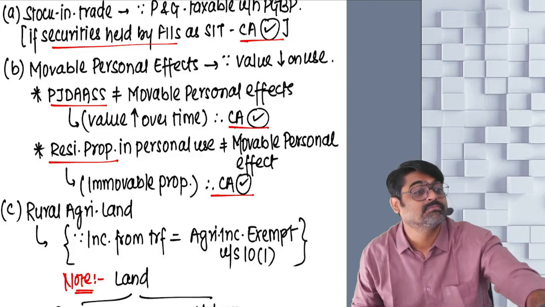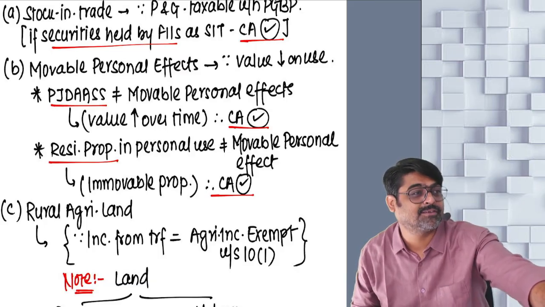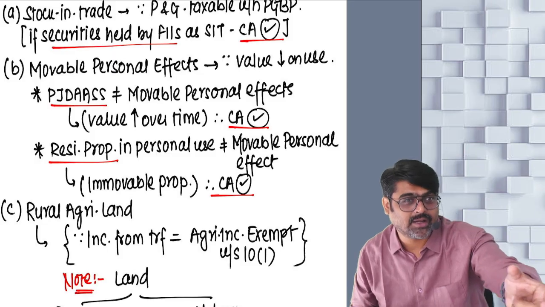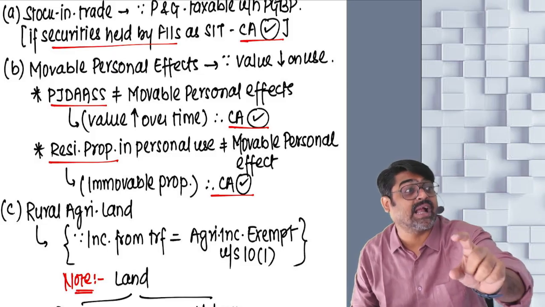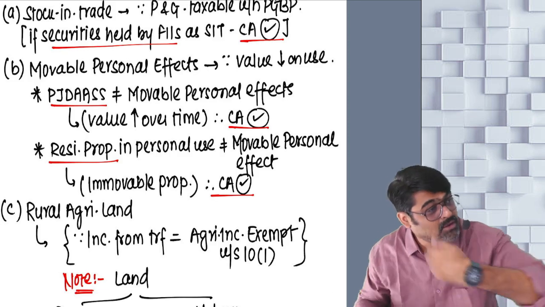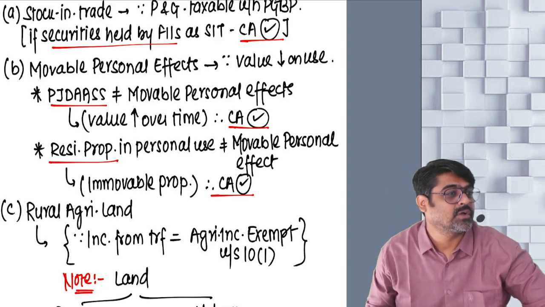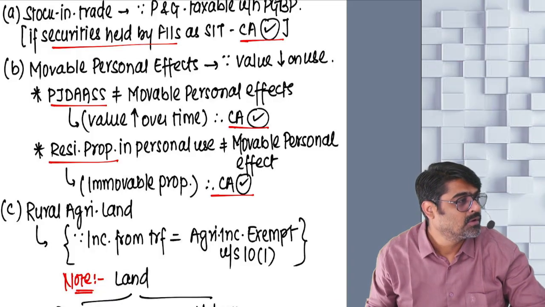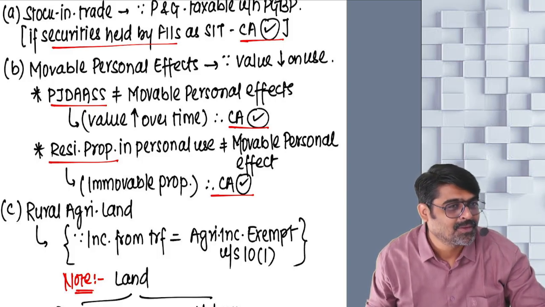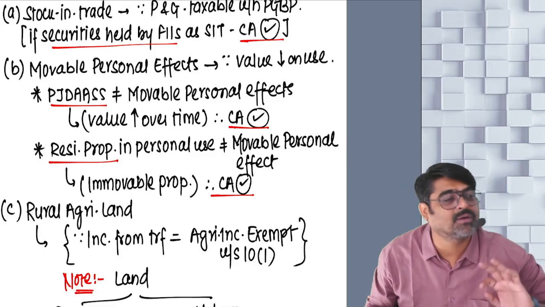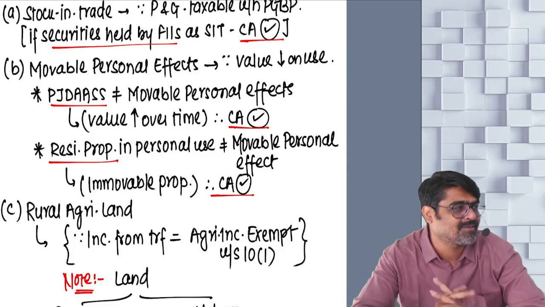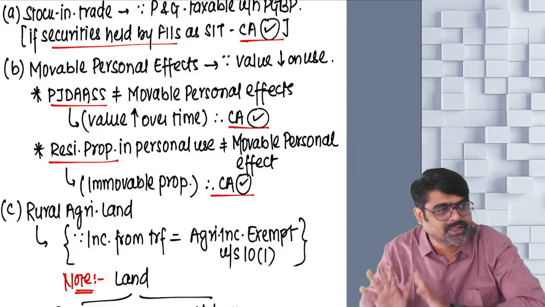I said, hey PJ Das, paintings, jewelry, drawings, artwork, archaeological collection, sculptures and shares, why are you going out? They said, you said movable personal effects go out, so we are also movable personal effects. No. We are saying movable personal effects go out. We don't consider you as movable personal effects. So you don't go out, you stay here only.